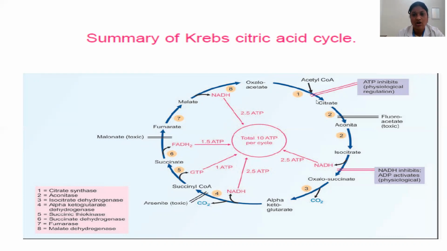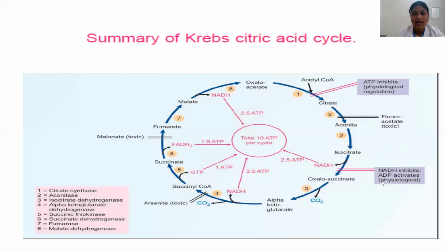So the enzymes are: first enzyme is citrate synthase, second is aconitase, third is isocitrate dehydrogenase, fourth is alpha ketoglutarate dehydrogenase, fifth is succinate thiokinase, sixth is succinate dehydrogenase, seventh is fumarase, and eighth is malate dehydrogenase. Physiological inhibition is by ATP, which inhibits the enzyme citrate synthase, and NADH, which inhibits the enzyme isocitrate dehydrogenase.